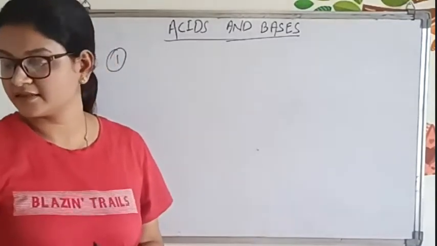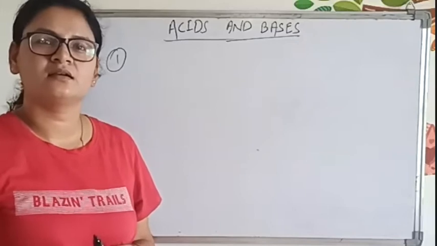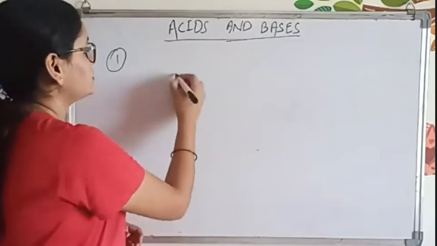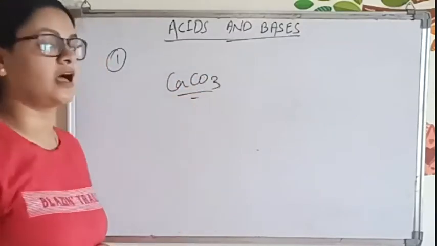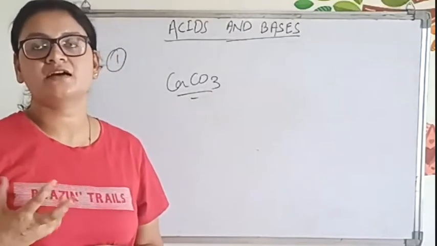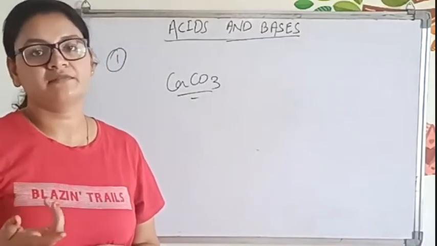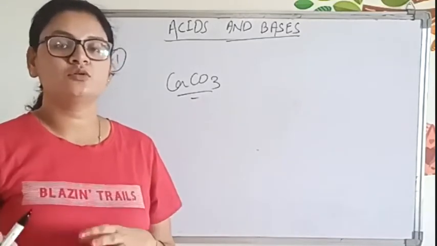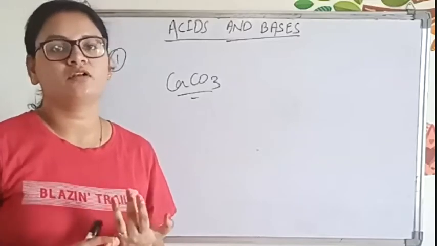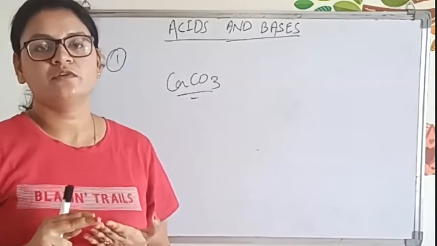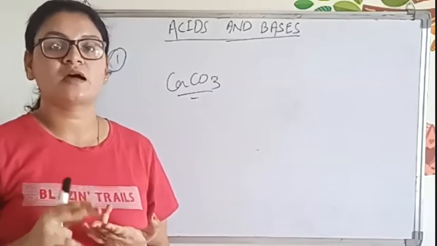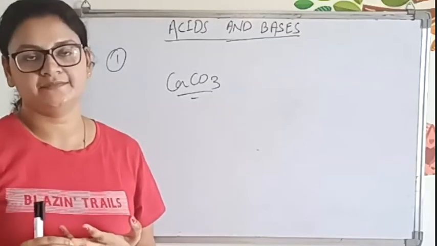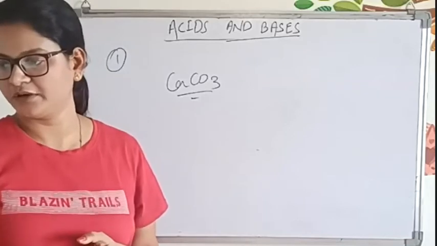Acid reacts with bicarbonates and carbonates also. Like carbonates, we have taken CaCO3. This is the example of carbonate. For bicarbonate, we can take calcium bicarbonate, and in that also we get a salt plus CO2 plus H2O. So carbon dioxide and water we will get. In the lab we use this reaction to test the presence of carbon dioxide gas, which turns lime water milky. You have seen the experiment, right, in 11th or 12th?